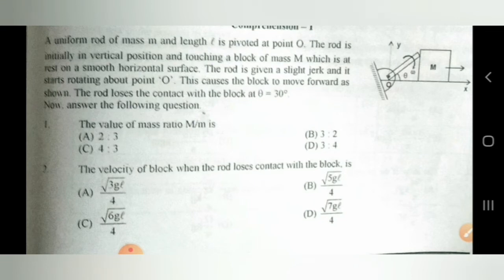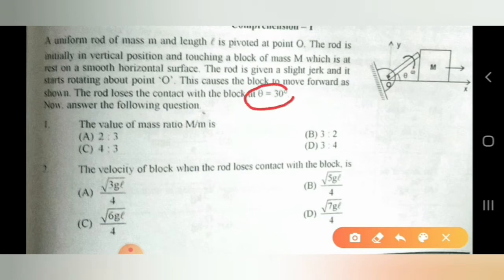Then you have to find out two things: the value of the mass ratio capital M by small m, and the velocity of the block when the rod loses contact with the block. If you see, initially the rod was like this and the block was here, and it pushed like this and started moving like this. At theta equal to 30 degrees it loses contact.